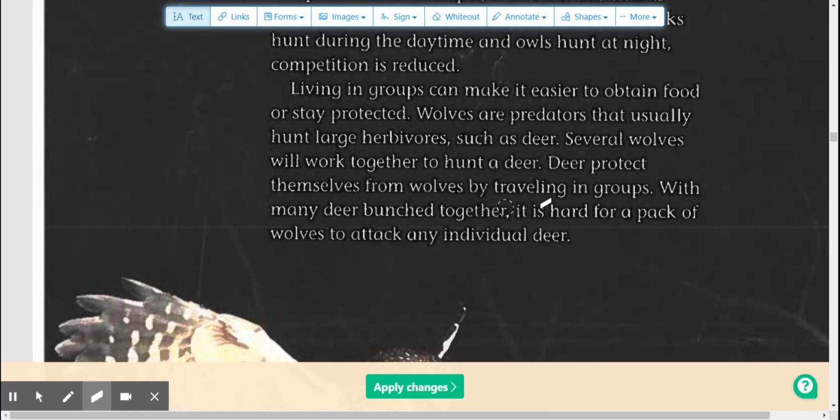If you have ever watched an animal documentary about Africa, and you've seen lions or cheetahs go after a pack of zebra or antelope, this is what they're talking about. They stay together in groups because it makes it easier to get their prey or easier to protect themselves. This is exactly what they're talking about.